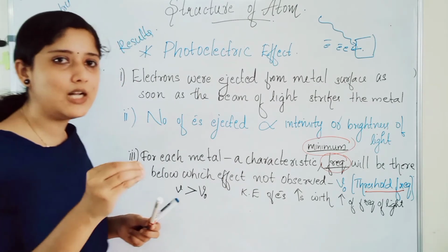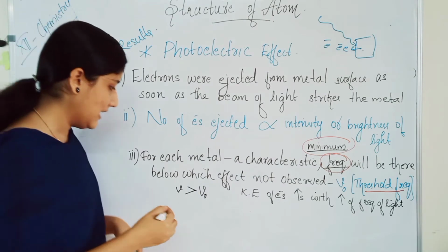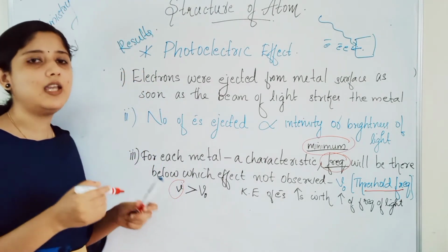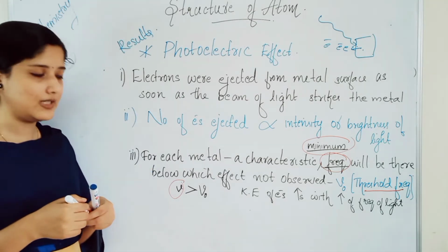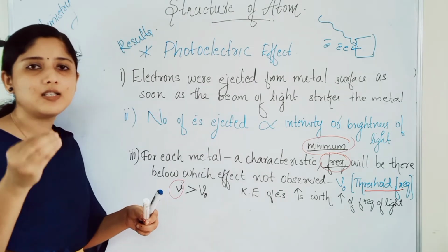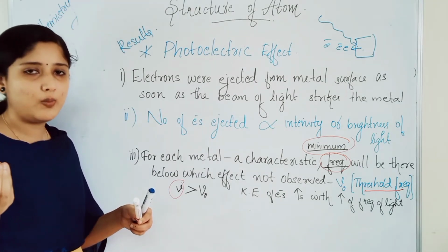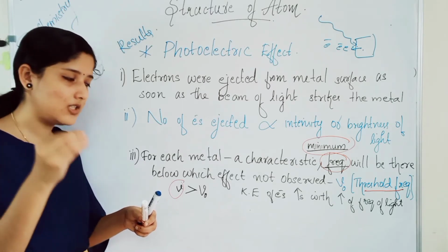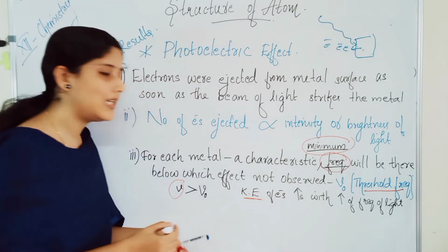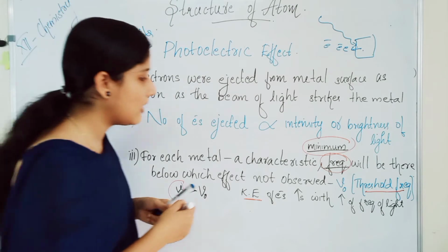For each metal, the threshold frequency will be different. When the frequency of the incoming light is greater than the threshold frequency of a metal, then electrons are ejected. The kinetic energy of the electron increases with the frequency of light.